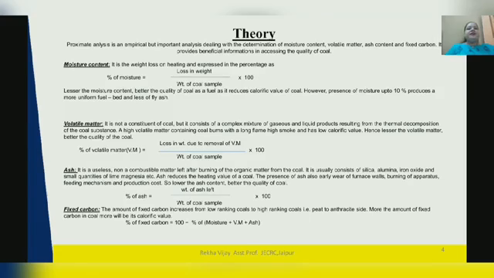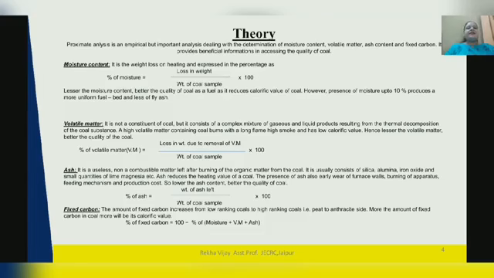The moisture content is the weight loss on heating and expressed as a percentage. Percentage of moisture is equal to loss in weight divided by weight of coal sample multiplied with 100. Lesser the moisture content, better the quality of coal as a fuel, as it reduces calorific value of coal. However, presence of moisture up to 10% produces a more uniform fuel bed and less fly ash.